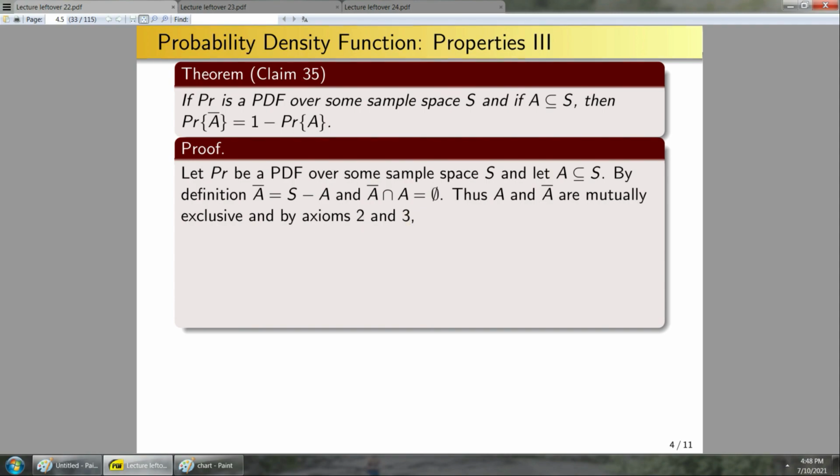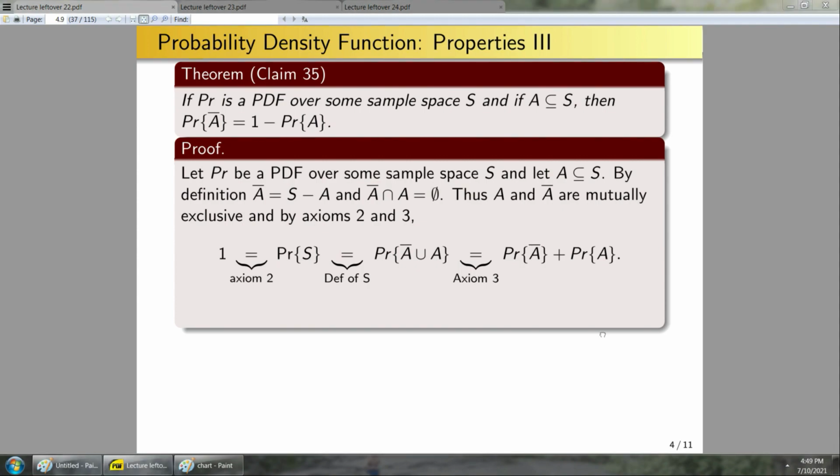Okay, so from here, I can get that 1 is equal to the probability of S occurring. That comes directly from axiom 2. Now S is equal to, by definition, A unioned with A complement. And now since A and A complement are mutually exclusive, axiom 3 tells me that this probability is simply the sum of these two probabilities. Now from here, all I have to do is solve this for the probability of A complement by subtracting off the probability of A, and I am done. Explicitly, this of course implies this statement here as desired.